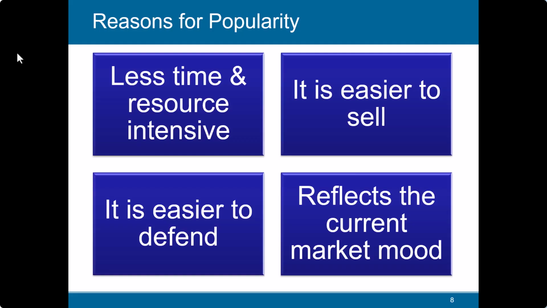So these are the positives of our mechanism, relative valuation. Less time and resource intensive. It is easier to sell. You can always sell people that this company Ultratech is the best company out of the whole pack because its growth is around 40% per annum. Relatively, it is cheaper. If you look at the forward P/E multiple or the PEG ratio, it is good. So you can always convince people, because you have a lot of tools and simple things which you can tell people how they are good.